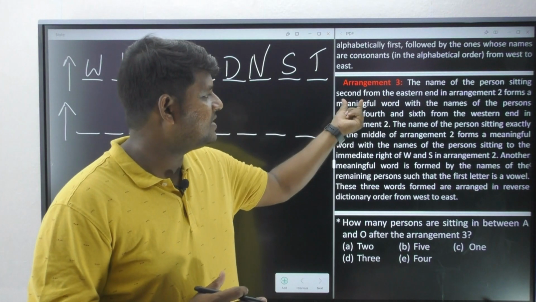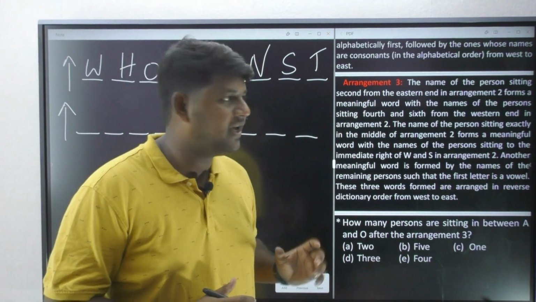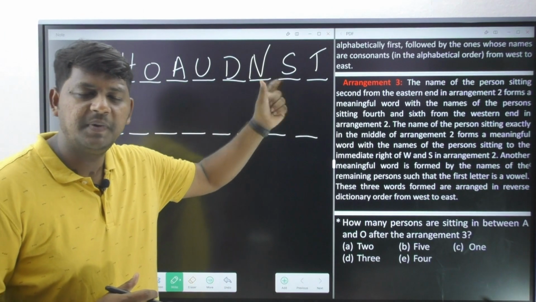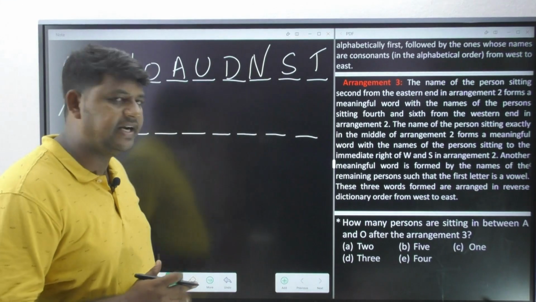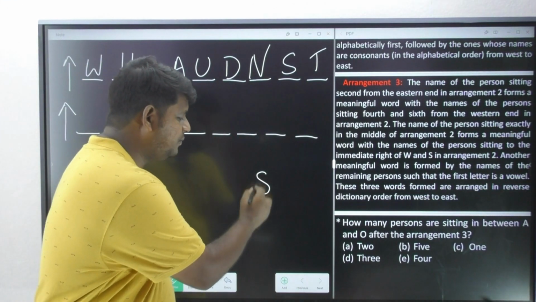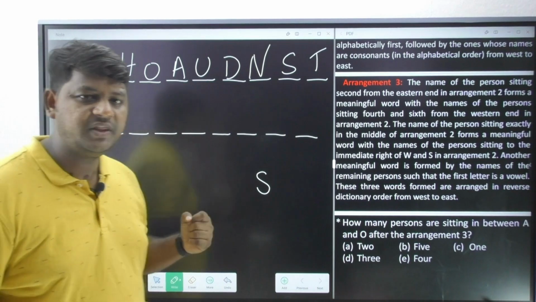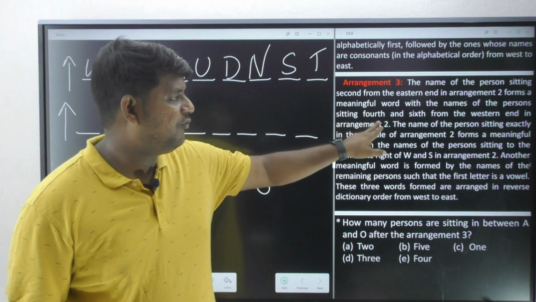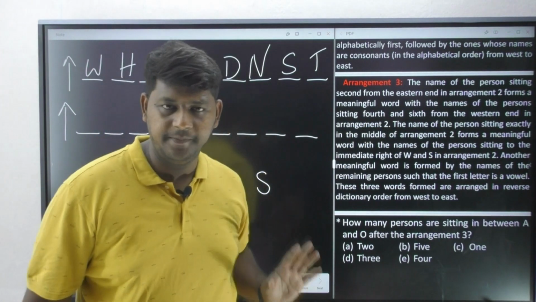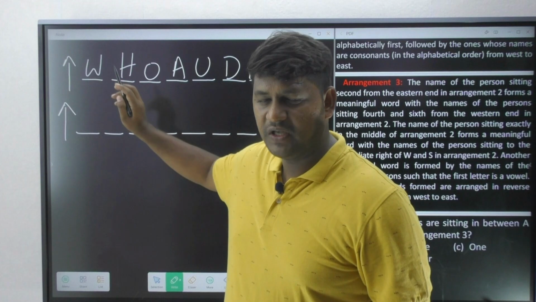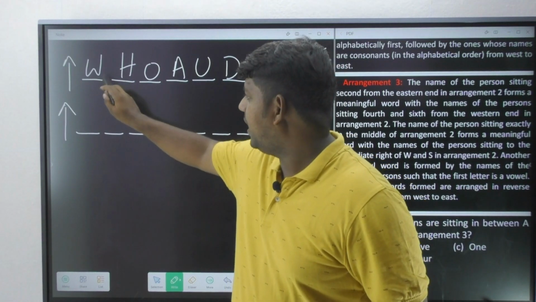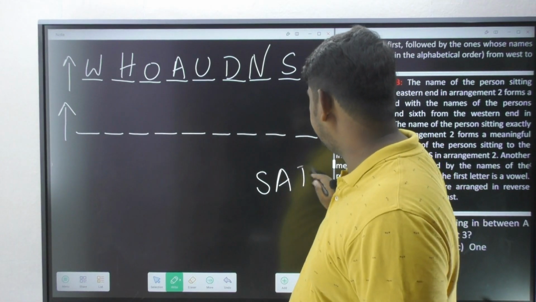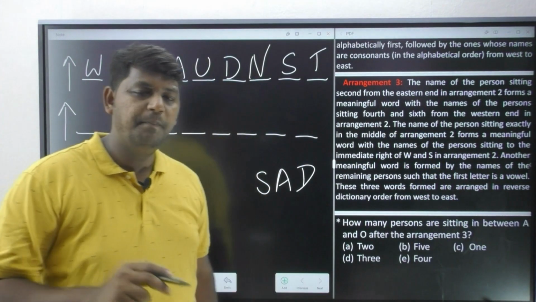The name of the person sitting second from the east end in arrangement 2. Now tell me, in arrangement 2, who is the person second from the east end? It is Y, correct? So I have to write down Y. Along with Y, I have to go with the names of the persons sitting fourth and sixth from the west end. Now you know it's going to be the west end, fourth and sixth. So 1, 2, 3, 4, it is A. 5 and 6, it is D. So it should be a meaningful word.